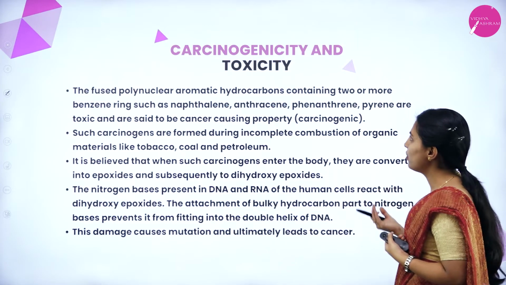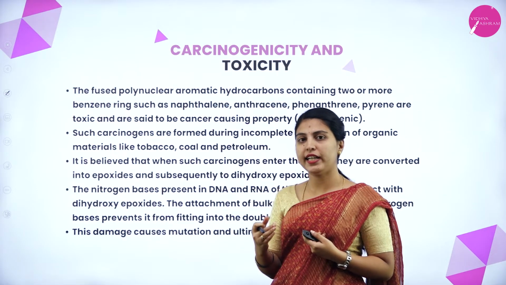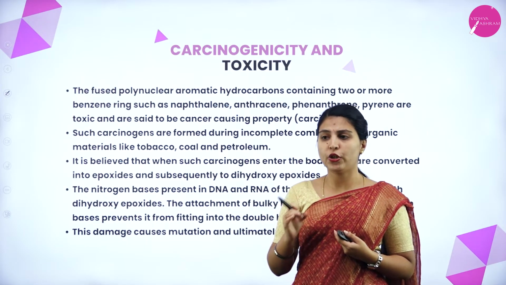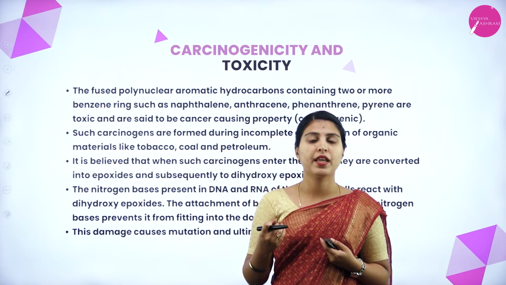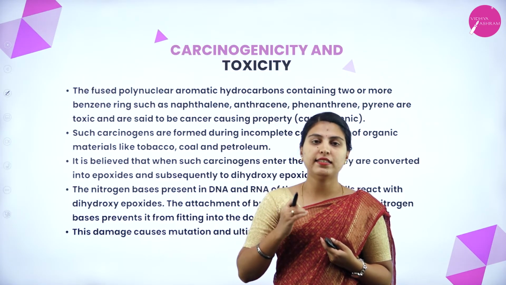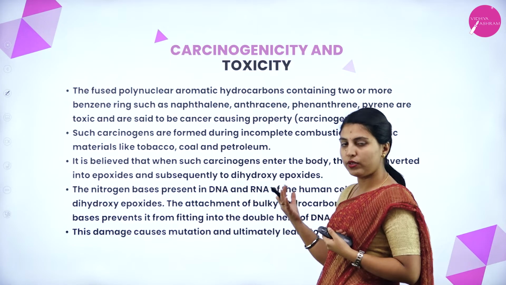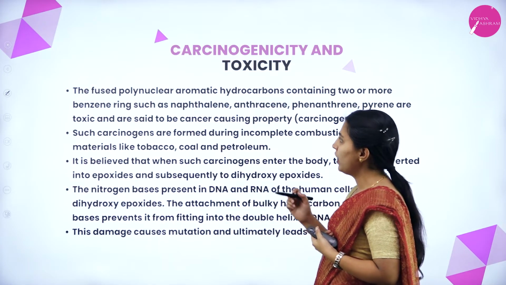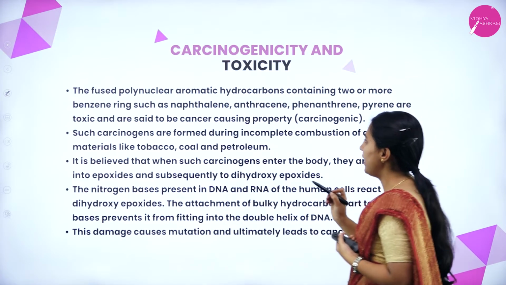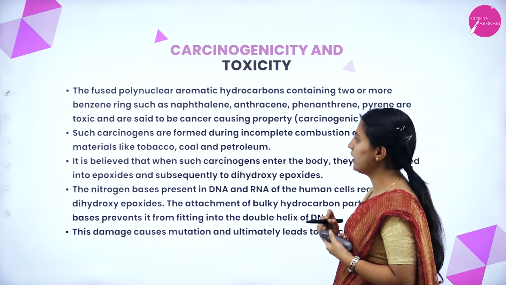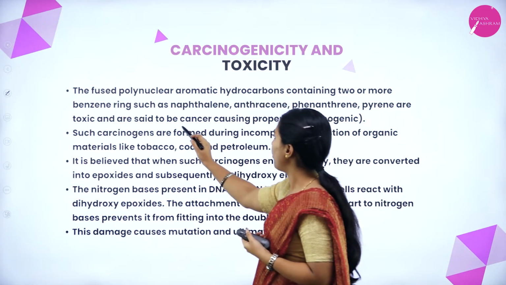Next we'll move on to carcinogenicity and toxicity. Both are similar, but why do we say carcinogenicity and toxicity separately? Toxic, we can relate with insecticides and pesticides, which are all toxic to our body. But carcinogenic means the compounds which affect cells like a cancer; those effects we call the carcinogenic effect. The fused polynuclear aromatic hydrocarbons containing 2 or more benzene rings, such as naphthalene, anthracene, phenanthracene, pyrene, are said to have cancer causing properties. Carcinogenic means cancer causing properties.